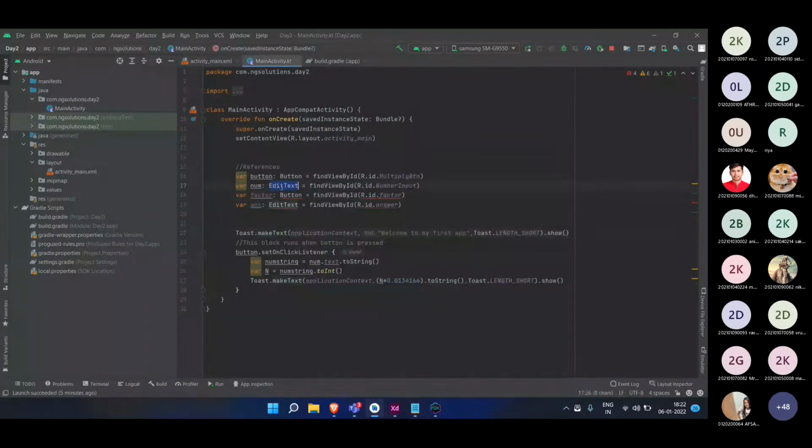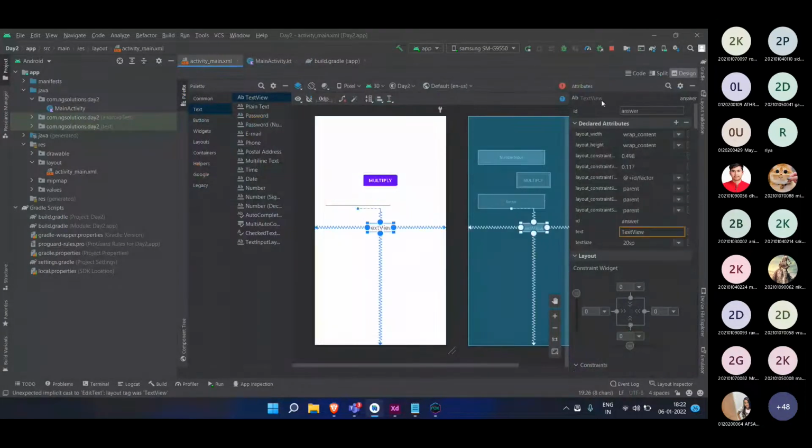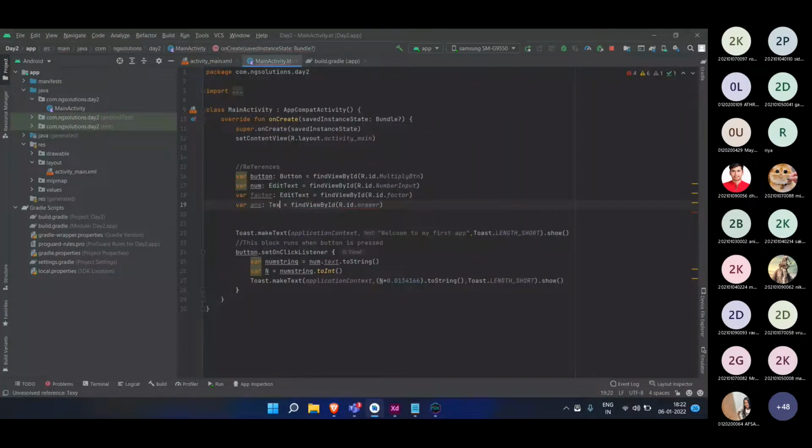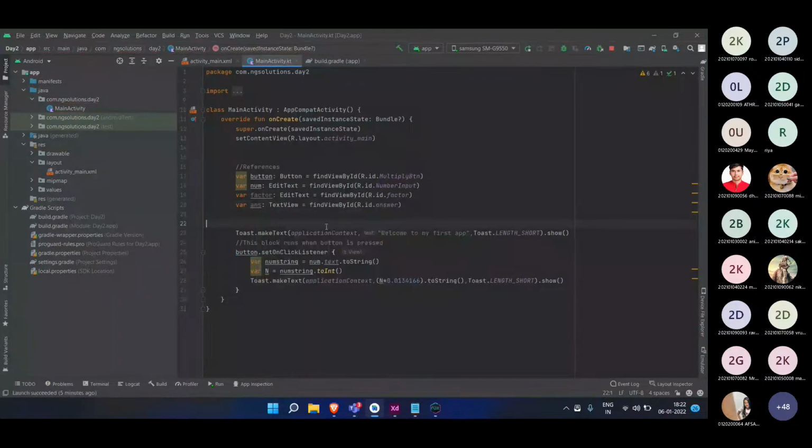So we need to remove this button and insert edit text over here. And the same thing goes here. Our answer is not an edit text, but it is a text view. So I will write over here text view. Okay, so now it will work as intended. So what is our goal?